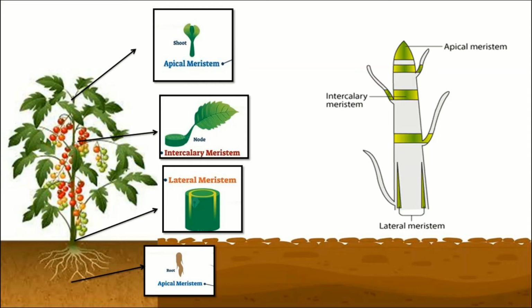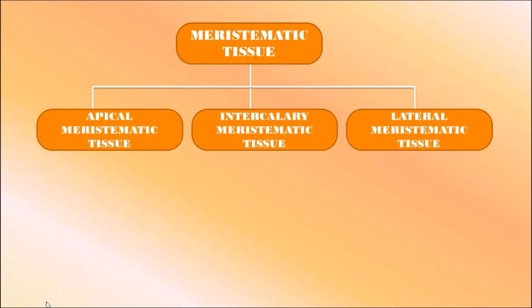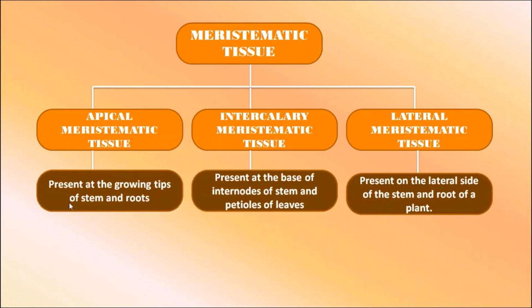Apical meristem is divided into shoot apical meristem, which is present at the shoot tip, and root apical meristem, which is present at the root tip. So, from the diagram, we conclude that meristematic tissues are divided as apical meristematic tissue, intercalary meristematic tissue, and lateral meristematic tissue. And where can we find these tissues?